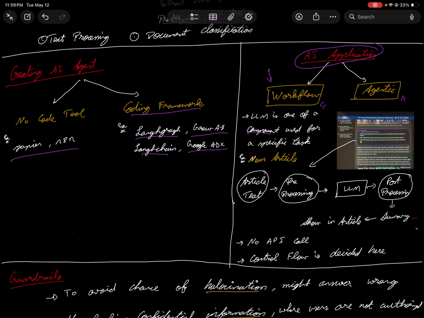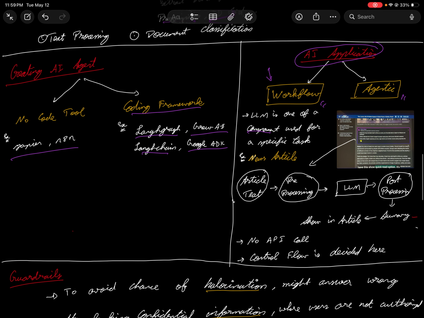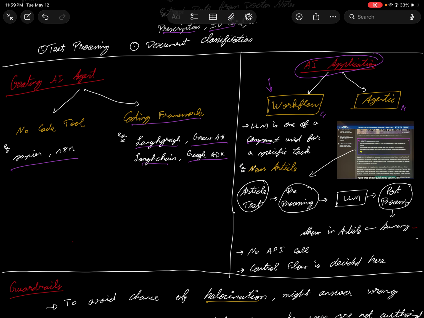So for example, I don't know if you got a chance to see some websites that have a button to summarize things. Here you could see a news article where there's a button called summarize it. Basically, you need not read everything. You just press this button, you get a summarized two-liner or three-liner of it. Basically what it does is it reads the article, so it is a predefined one. It is properly instructed in the website. The article text is given to the pre-processing, where you do some cleaning and other things, and then it is given to the LLM, and you have the post-processing, and you get the summary.